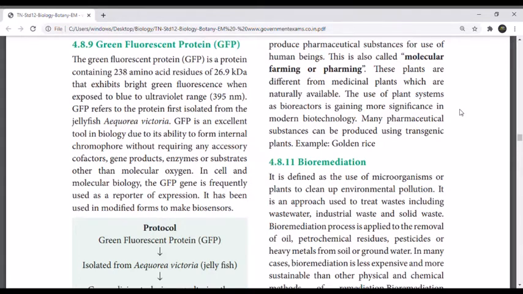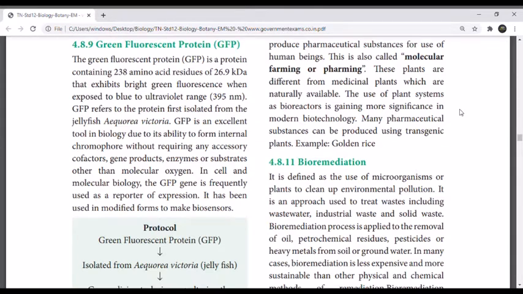A green fluorescent protein refers to the protein first isolated from the jellyfish Aequorea victoria. Green fluorescent protein is an excellent tool in biology due to its ability to form an internal chromophore without requiring any accessory cofactors, gene products, enzymes or substrates other than molecular oxygen. The green fluorescent protein gene is frequently used as a reporter of expression. It has been used in modified form to make biosensors.